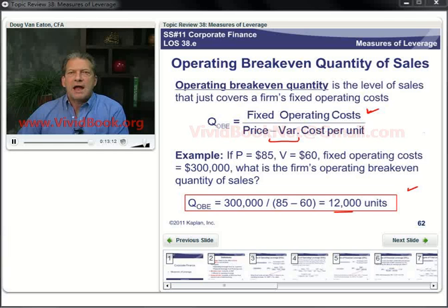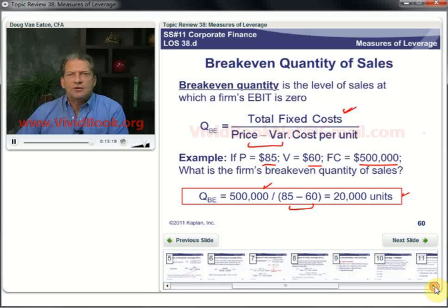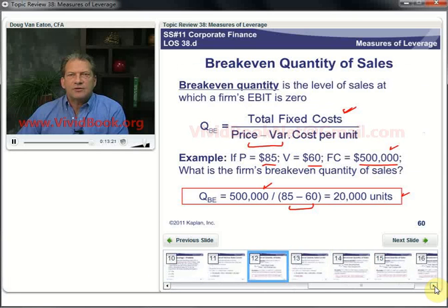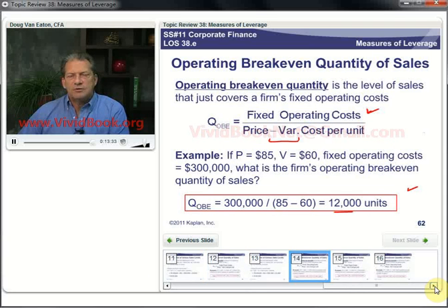If we go back to our earlier example, we had total fixed costs of 500,000. So that total fixed cost there is our fixed financing costs and our fixed operating costs. So if we go forward again, here we only had our fixed operating costs. So we had 200,000 in fixed financing costs. So operating break-even is going to be lower than break-even quantity when we have positive financing costs.